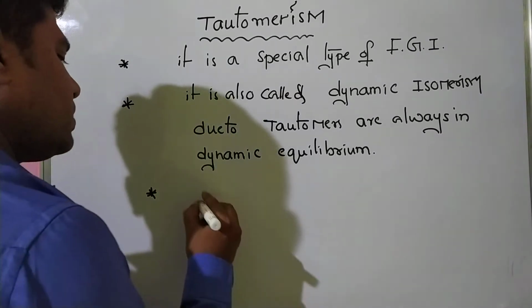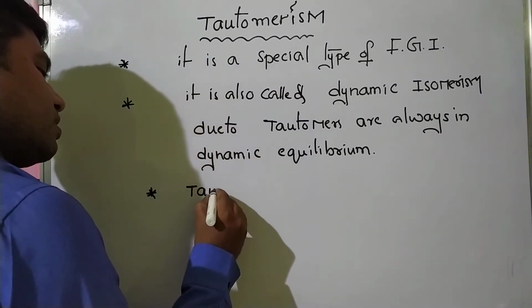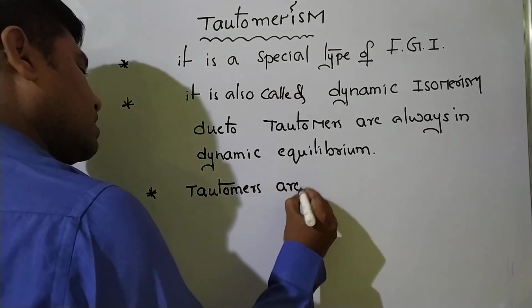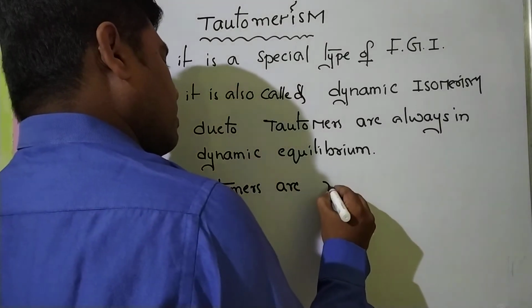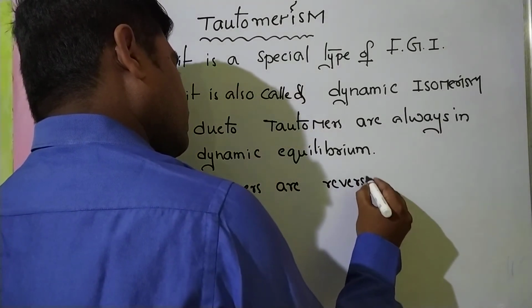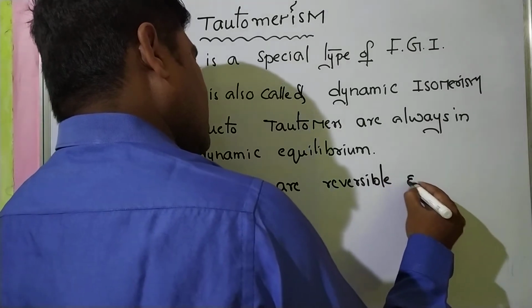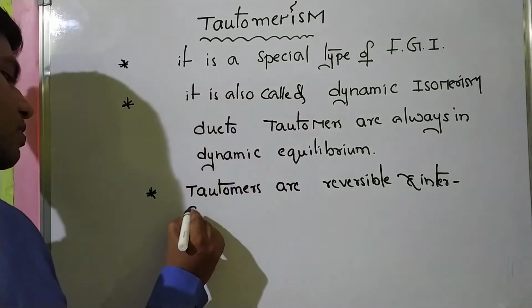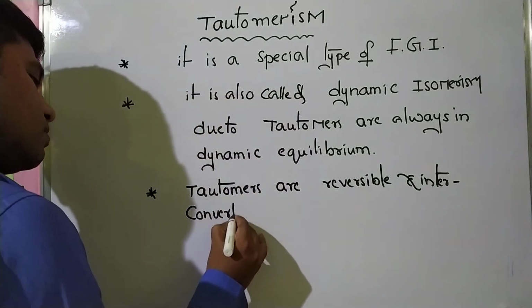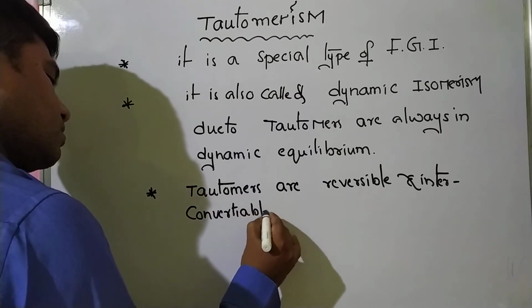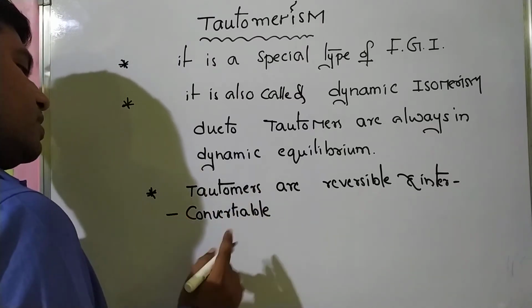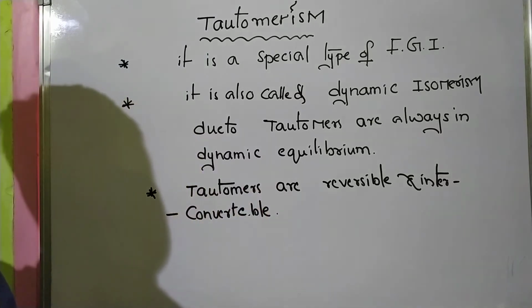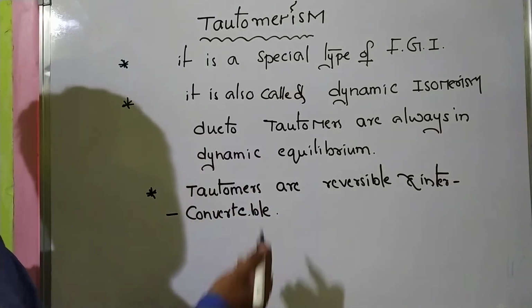Next, tautomers are reversible and interconvertible. Very important. Please note.